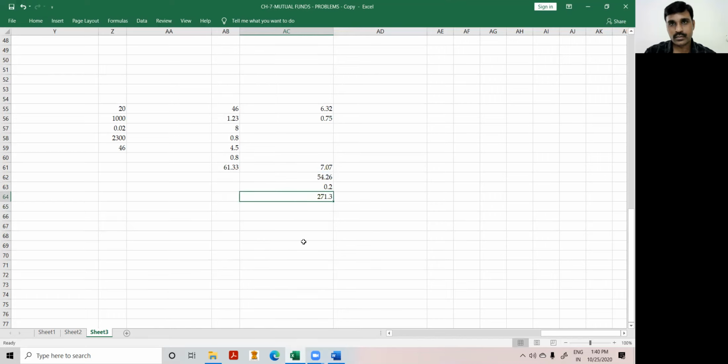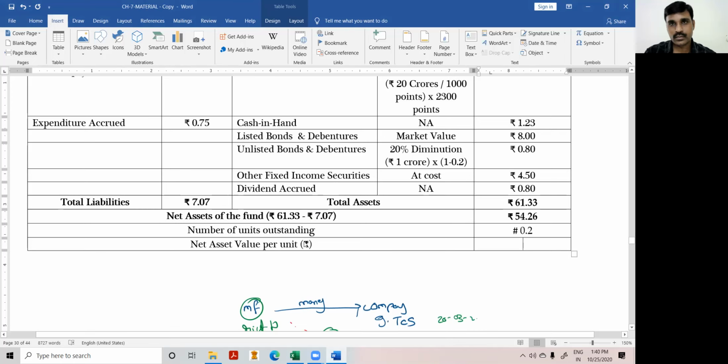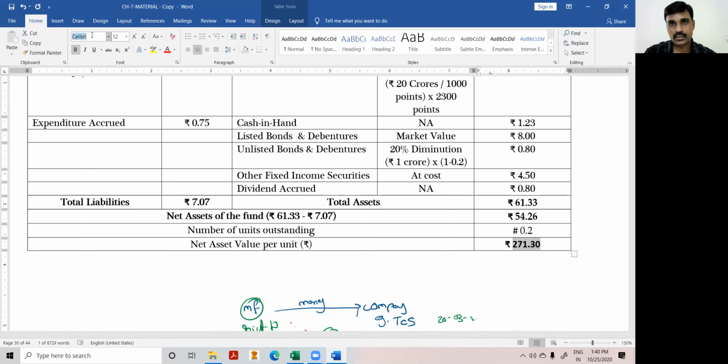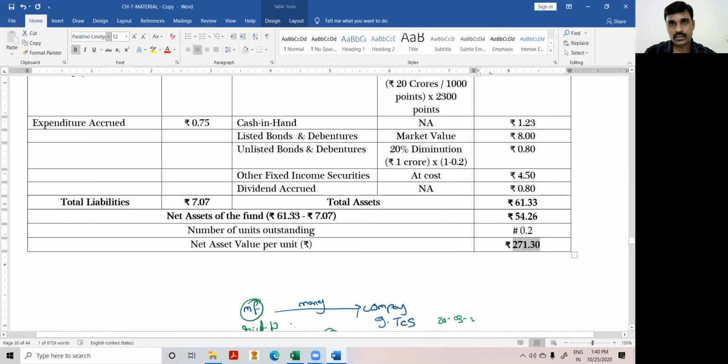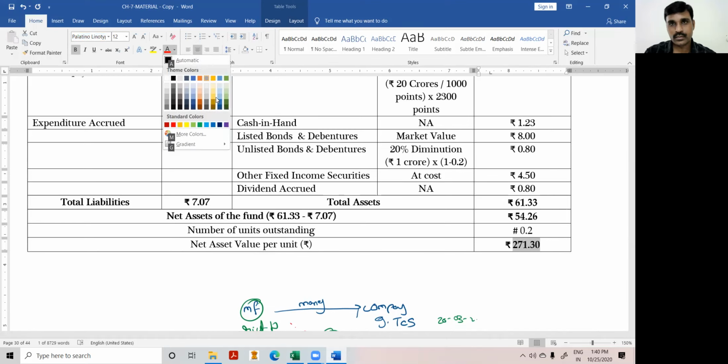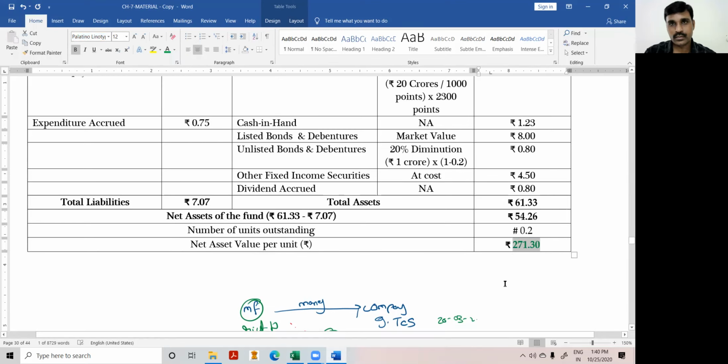So we'll get 271.3. This will be our final answer: net asset value per unit.